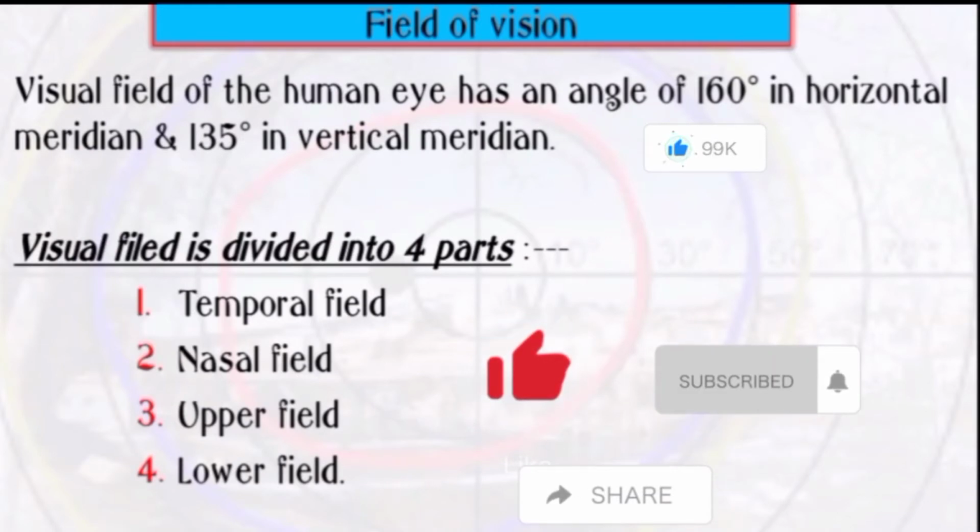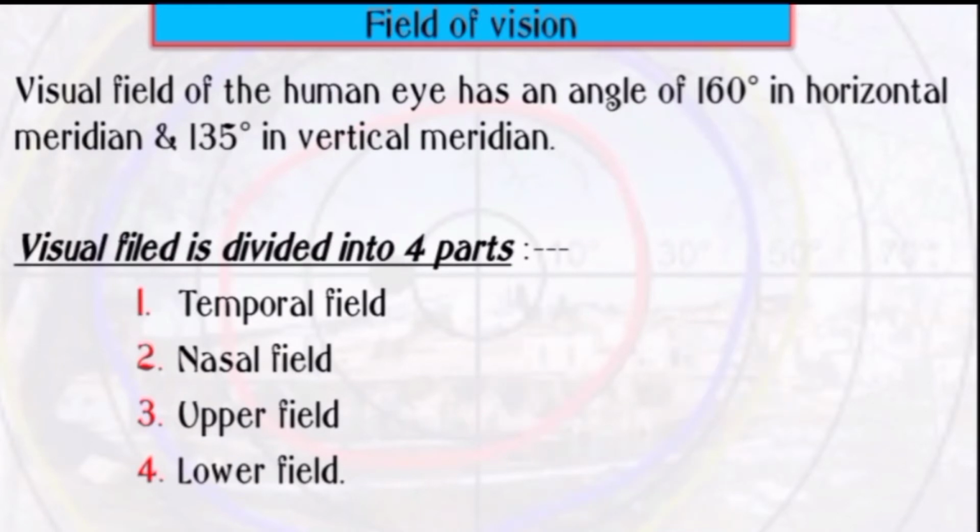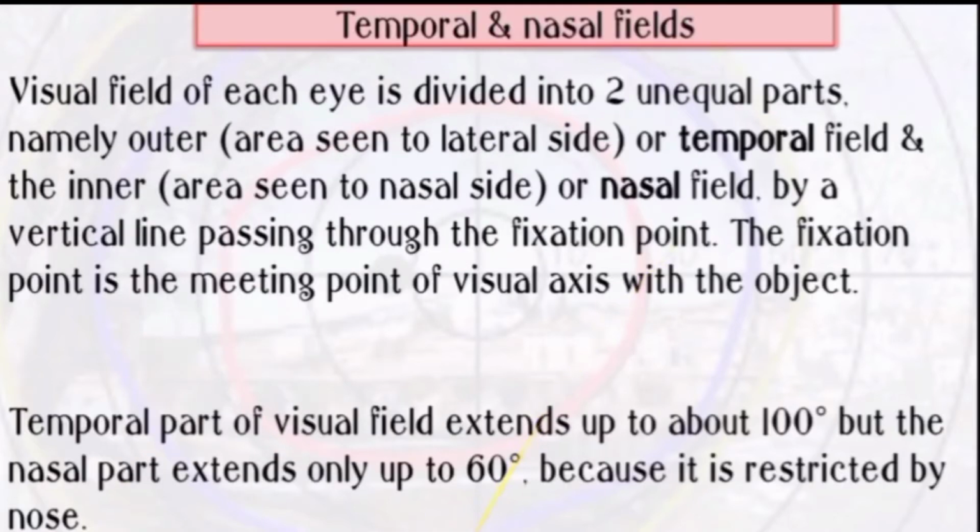Visual field of human eye has an angle of 160 degrees in the horizontal meridian and 135 in the vertical meridian. Visual field of human eye is divided into four parts, which are temporal field, nasal field, upper field and lower field. At first, temporal and nasal field.